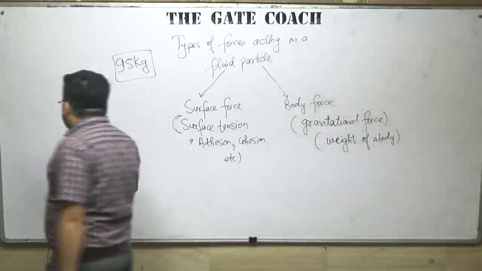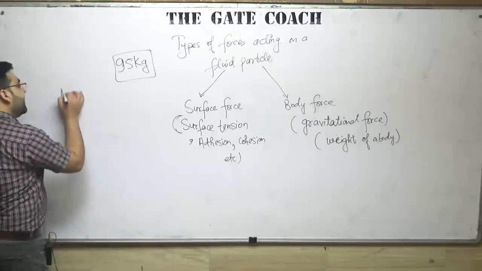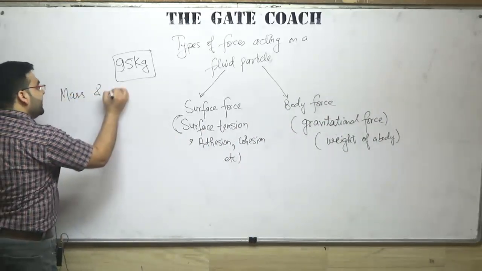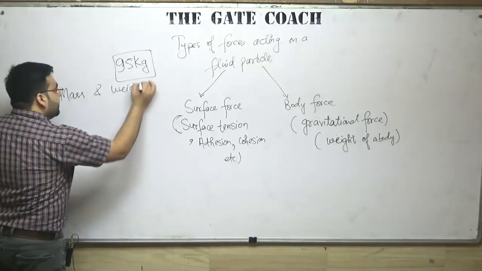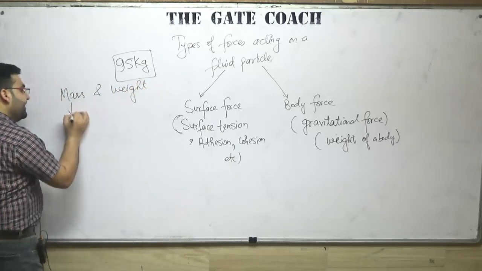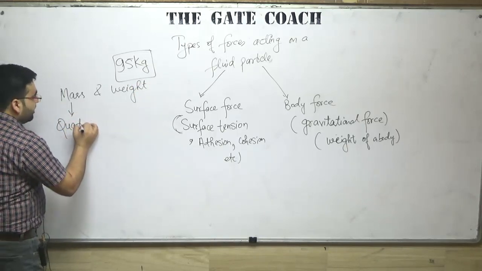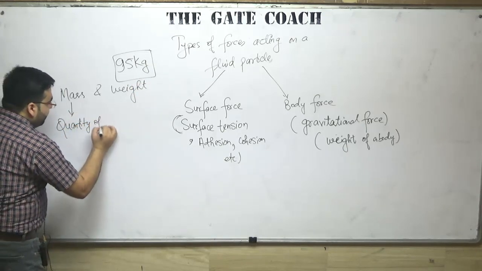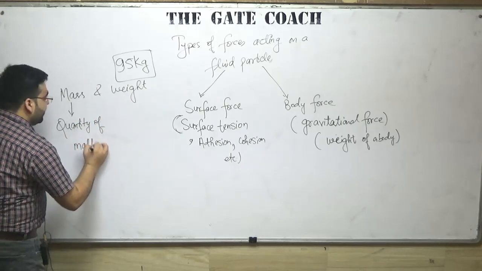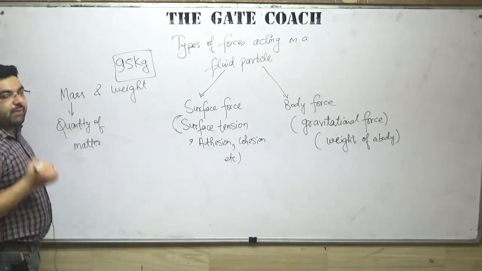So what is the difference between mass and weight? Mass tells me about the quantity of matter.